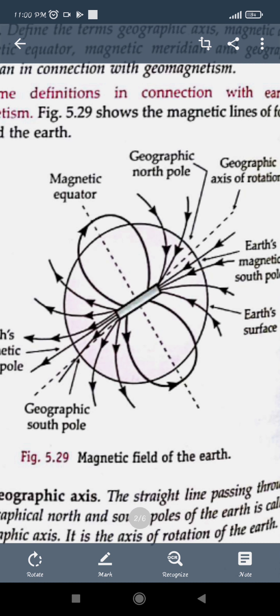Now we come to the magnetic axis, that is, the line passing through the magnet. Here the magnet is at the center of the earth, that is, the core. The line passing through the center of the magnet is said to be the magnetic axis. Similarly, here it will be the Earth's magnetic axis, a line passing through the north and south poles and through the center of the earth, that is, through the core of the earth.